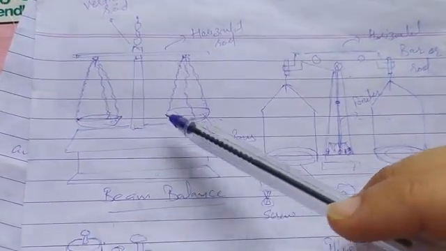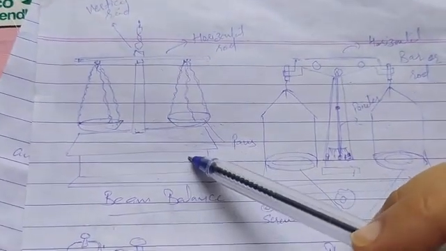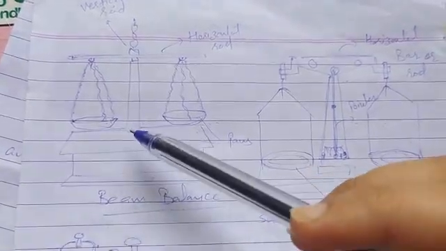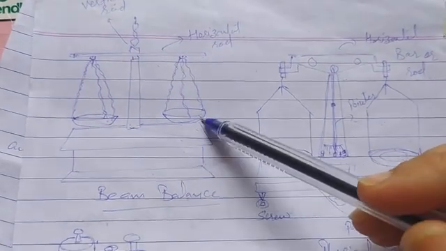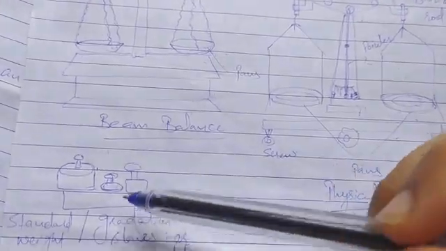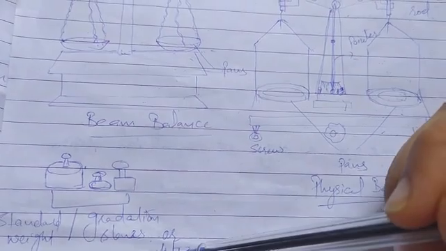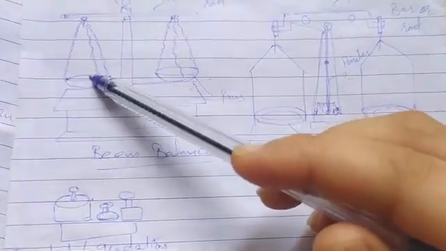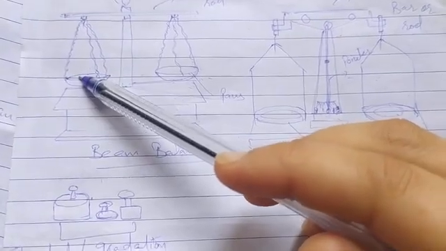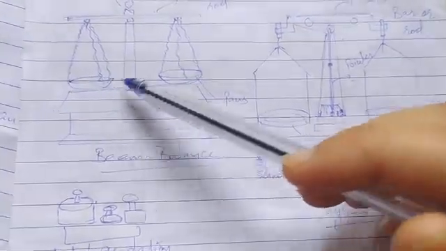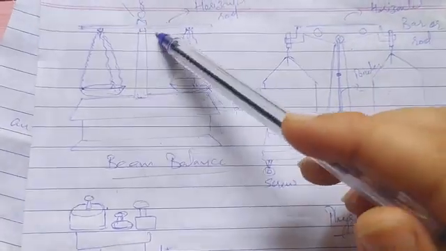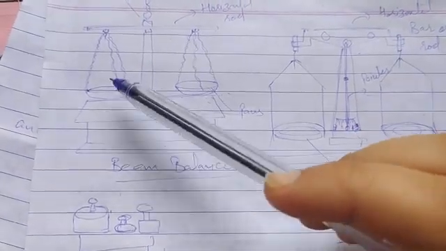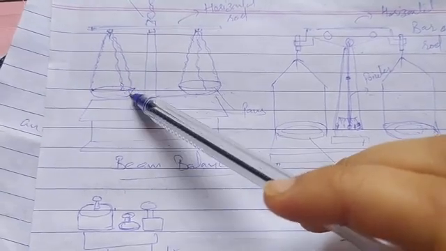Now how to measure mass with the help of beam balance? So to measure mass we will place standard weights in one pan. Standard weights means gradation stones or simply weights in one pan, and the object whose mass is to be measured on the other pan. So when the masses in the two pans become equal, then the rod will become horizontal and we will get the mass of the object.